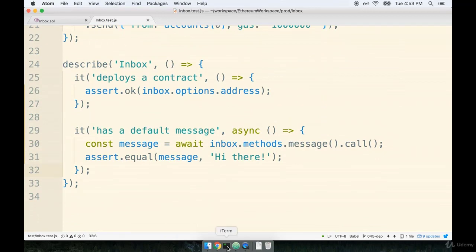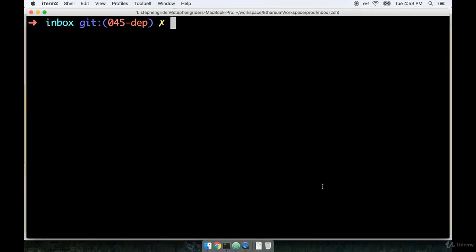All right, so let's save this and run our test at the command line and see how we're doing. So I'll run npm run test.